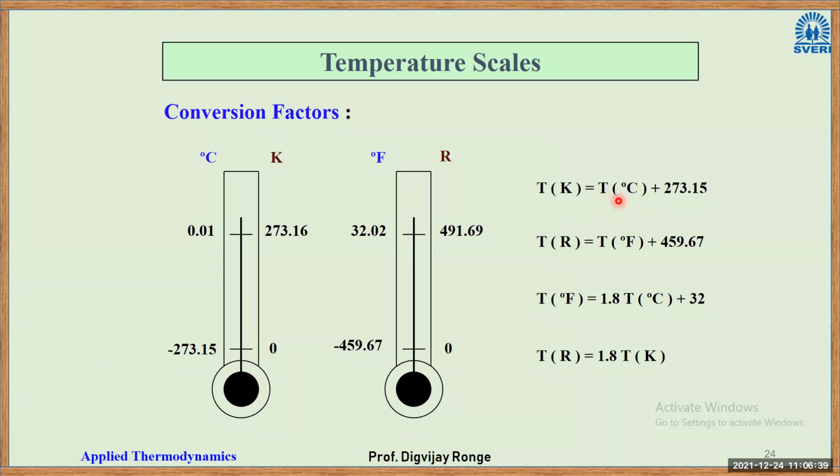So Kelvin equals degree Celsius plus 273.15. So like if I say the temperature is 10 degrees Celsius, plus 273 will give you the temperature in Kelvin. This is the conversion of Rankine from Fahrenheit. This is the conversion of Fahrenheit from degree Celsius. This is the conversion of Rankine from Kelvin. Okay. So that is why when the Kelvin temperature is 0, the Rankine temperature will also be 0, because 1.8 into 0 will be 0. So you can see here when the Kelvin is 0, this is also 0. Okay. So write this down, temperature scales.